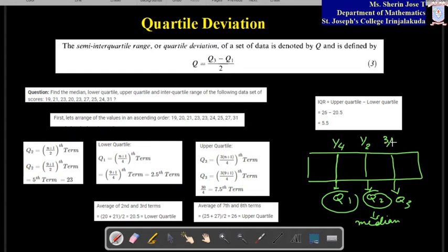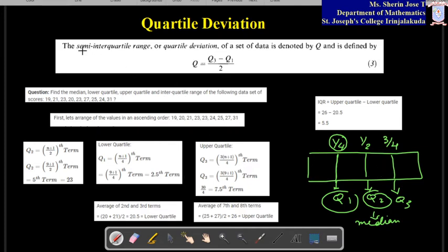This is coming in the 3 by 4th position. If you arrange the data in sequential order, you can find these positions to get these values. If it is not an integer, if you find the 1 by 4th of the total number and it is not an integer, you can take the average of the two previous and coming numbers. That will give you Q1. That is the method. We will see one question corresponding to it.